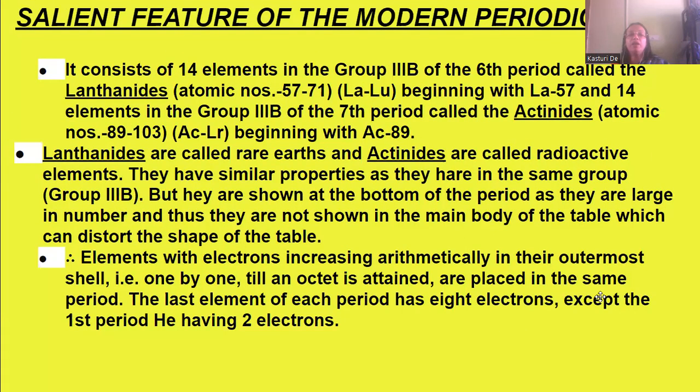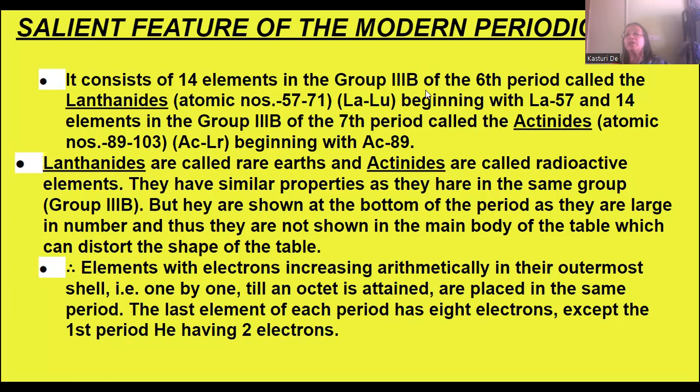Now, this period, it consists of 14 elements in the 3B group of the 6th period, which are known as lanthanides and actinides. 6th period has lanthanides in group 3B, 7th period has actinides. So what are lanthanides and actinides?